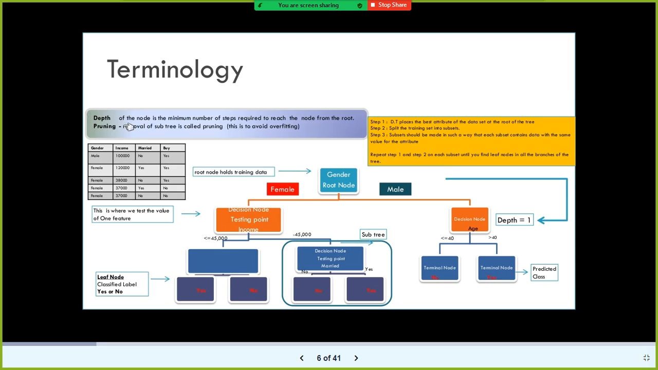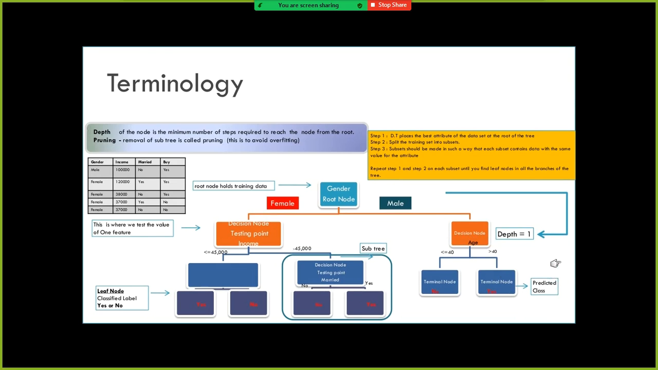And also depth. What do you mean by depth? For example, the depth of this branch node is 1, because it is just one level below the root node. And if you assume that you have another decision node here, like our branch node, the depth of this node is 2. Okay, so now you understand.